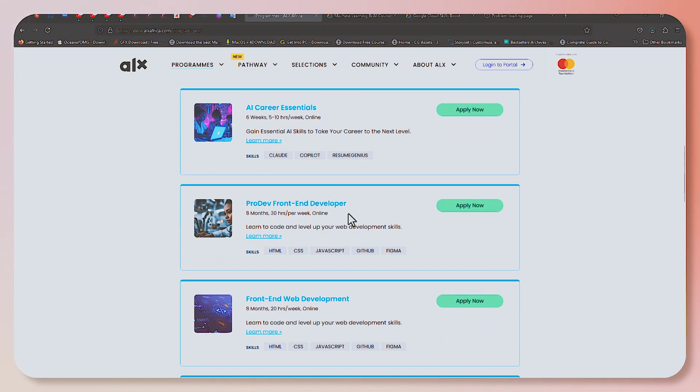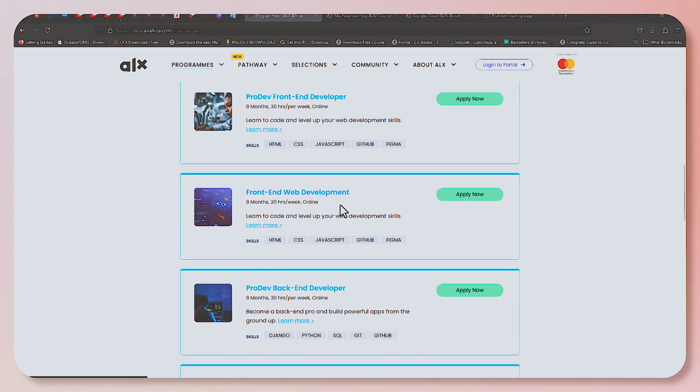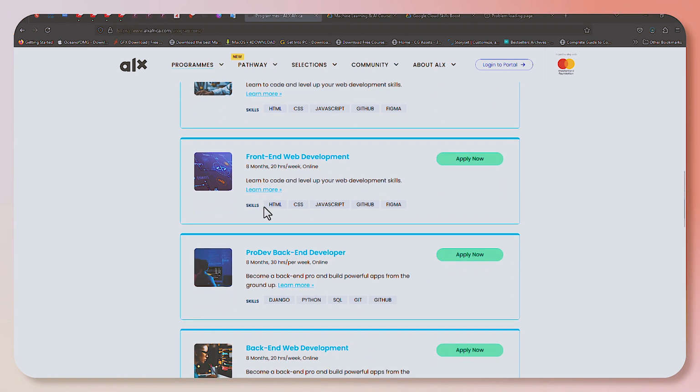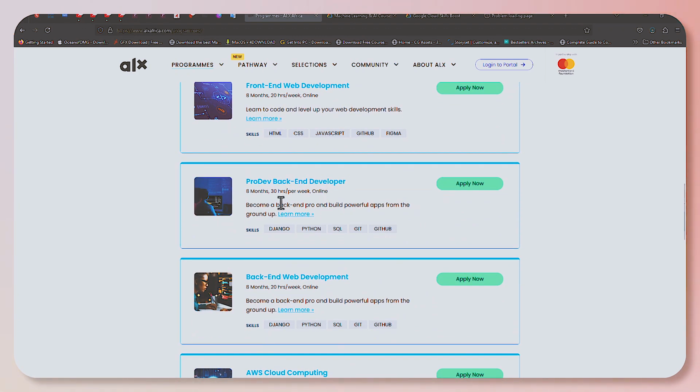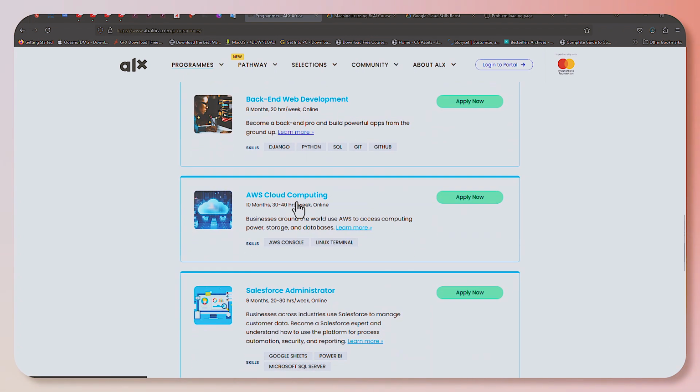Then you have the Pro Developer, Front-End Developer program, which is about 8 months. You have the Front-End Web Development program, which is 8 months. You have the Pro Dev Backend Developer, which is 8 months. You have the Backend Web Development, which is about 8 months.